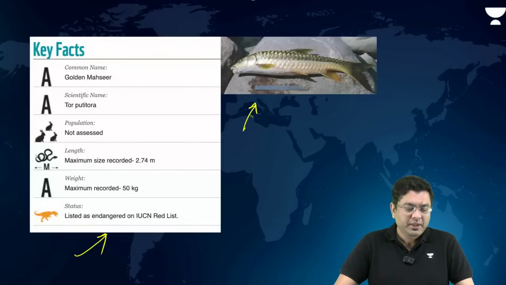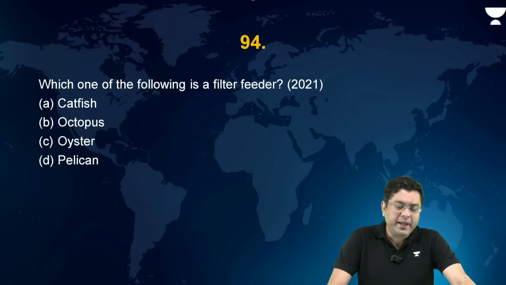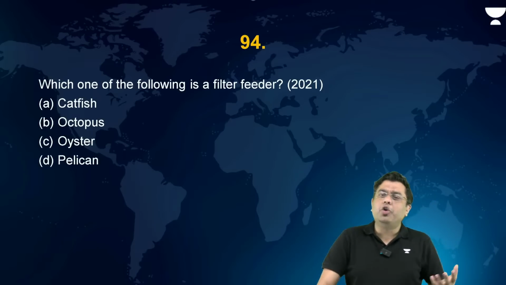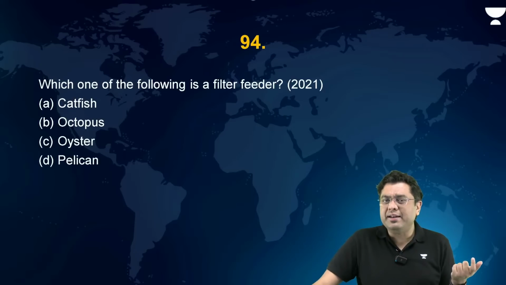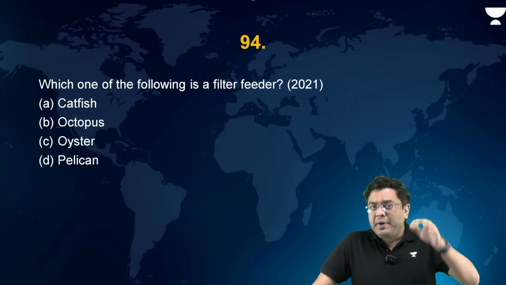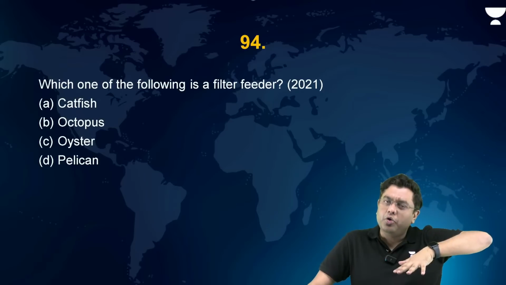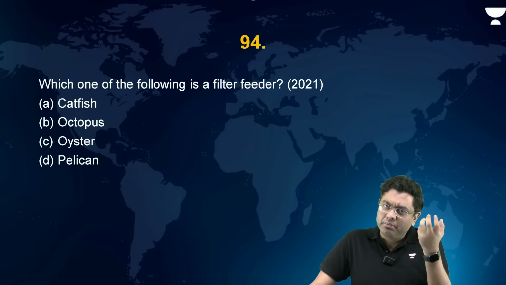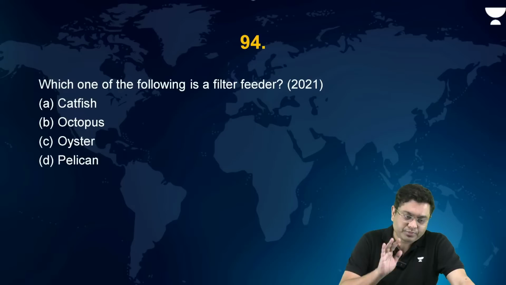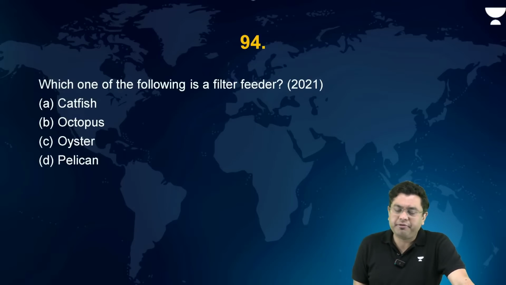Okay? Now, which of the following is a filter feeder? What is a filter feeder? A filter feeder is an organism, generally the marine organisms are referred to as the filter feeders, where the organic precipitates which keep on dropping in the oceanic water, they base that as the source of consumption of food and nutrition. So which of them is a filter feeder?